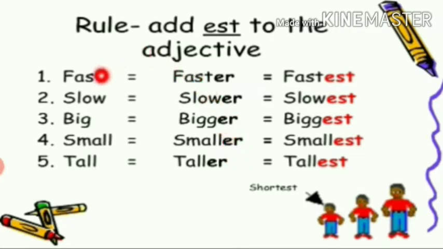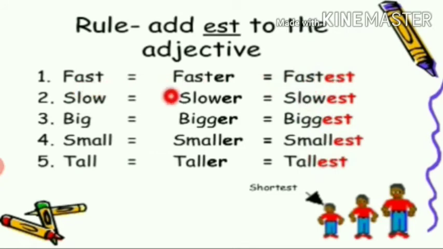And positive means the normal words are positive. Fast, slow, big, small, tall is positive. Faster, slower, bigger, smaller, taller: these with ER are called comparative degree. And fastest, slowest, biggest, smallest, tallest is the superlative degree.